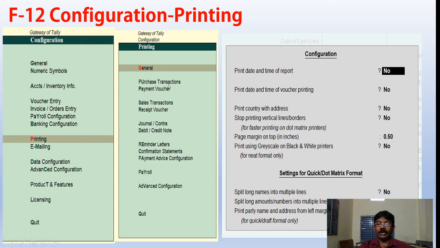Okay, you can open your Tally and look at it: purchase transaction printing configuration, payment voucher printing configuration, sales transaction printing configuration, receipt voucher printing configuration. These are all you can see there. I will show you live also while opening the software. Okay, so these are the printing settings.